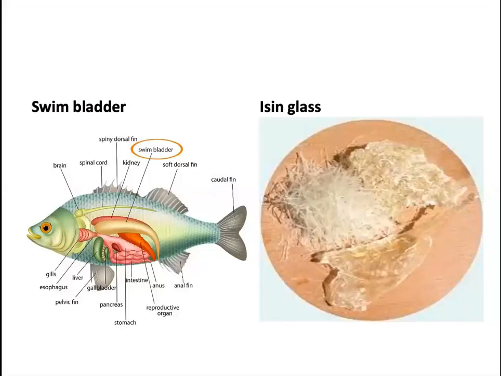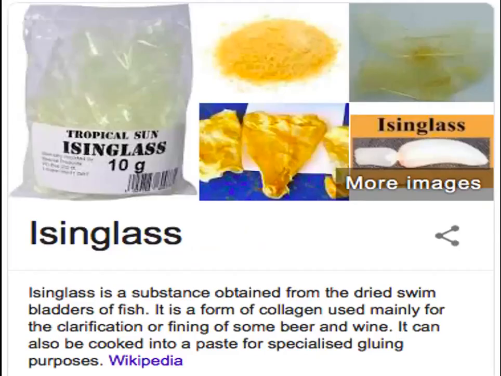So just to understand here, what is isinglass? You can see on the right side, this is a bladder. From this, dried, isinglass is made out of this fish bladder. You can expect this question for your ICR exams also, because I think it was once asked in our exam, from where it is prepared. It's from the dried skin bladder. Isinglass is a substance obtained from the dried bladder. It is used for the clarification or fining of some beer or wine. That is the main application of isinglass.